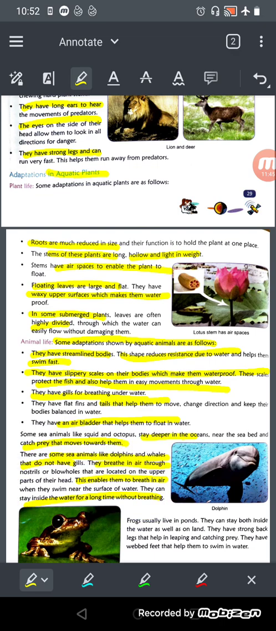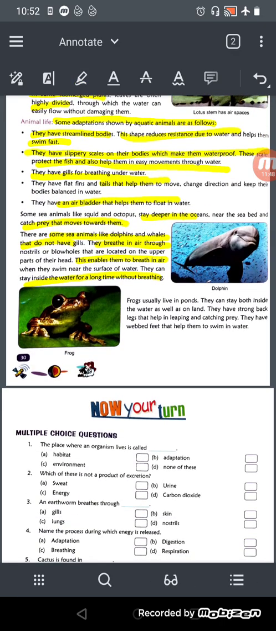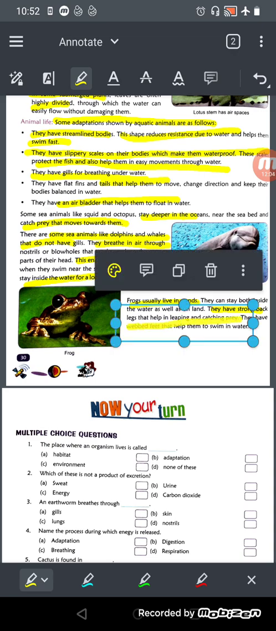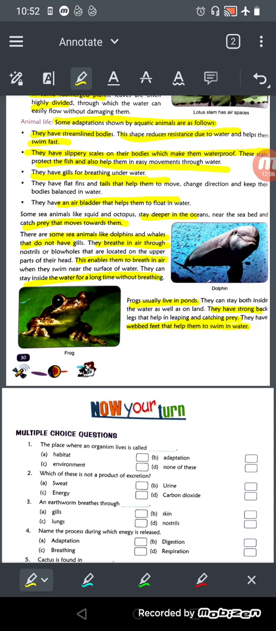Okay, now what about the frogs? Usually the frogs live in ponds, right, and they can stay both inside the water as well as on land, and they have strong back legs for leaping and catching prey, and they have webbed feet that help them to swim in water. And they can breathe under the water through their skin, and when they are on the land they breathe through their lungs.